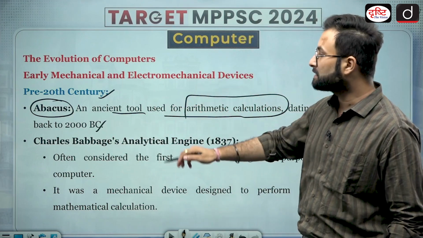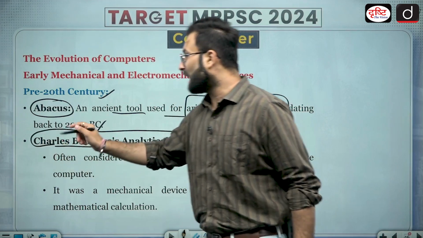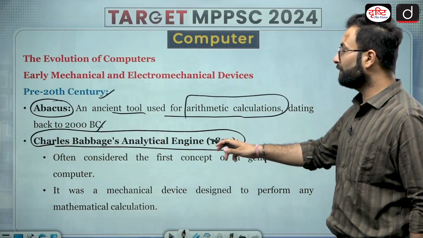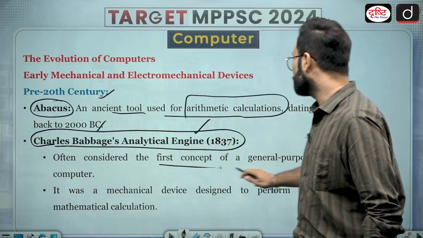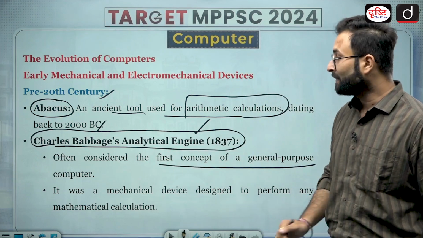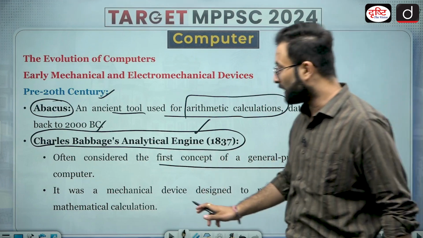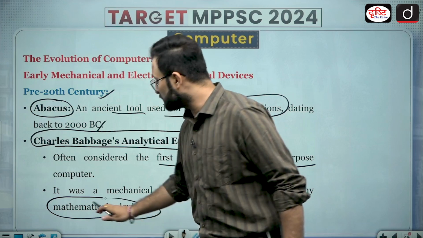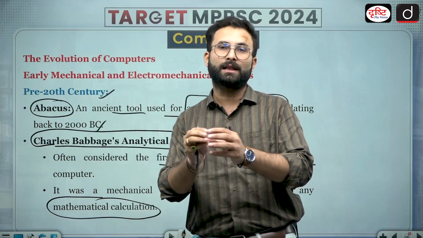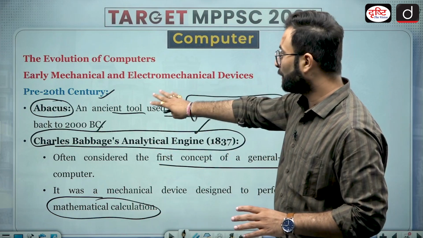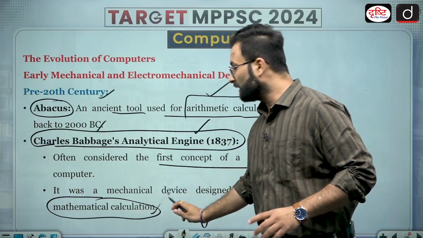Second is Charles Babbage's analytical engine, 1837. So Charles Babbage was the person who came up with the analytical engine. It is often considered the first concept of the general purpose computer. It was a mechanical device designed to perform any mathematical calculation. So again, it was for mathematical calculation. Right now these are doing only mathematical calculations. When we are talking about the Abacus, that is also for arithmetic calculations.